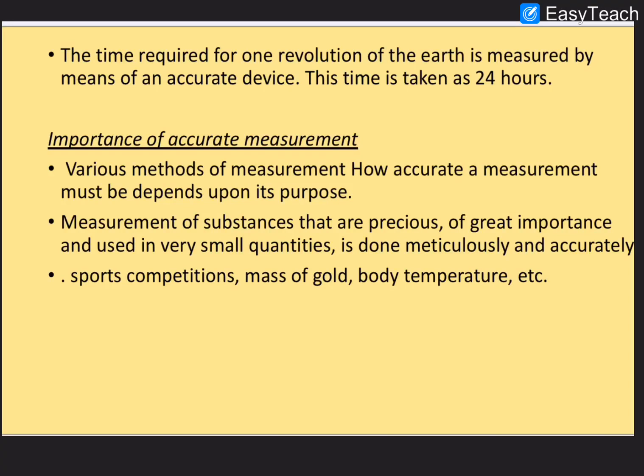Like we measure gold, silver, and costly items very accurately. Since they are very costly, we measure gold in grams, milligrams, and such quantities. So it is done accurately since they are highly expensive. The measurement of substances that are precious or of great importance, used in very small quantities, is done meticulously and accurately. Examples are sport competition, mass of gold, and body temperature.